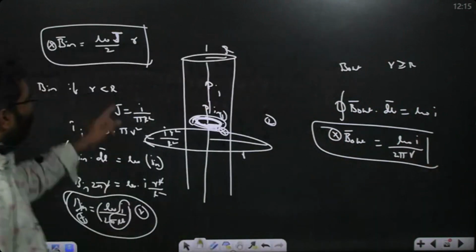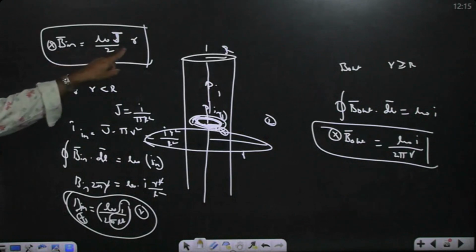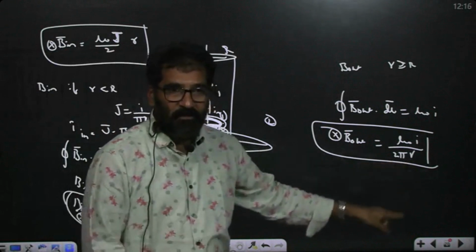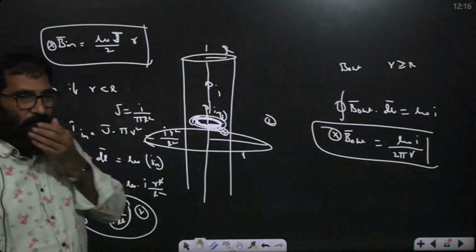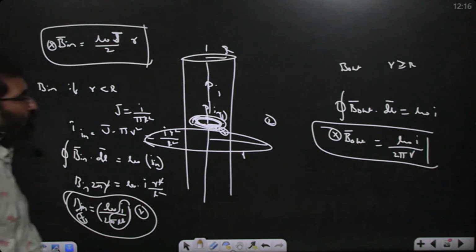So whenever the current is given, the field inside is proportional to r, outside is proportional to 1 by r. If we come to electrostatics, inside is proportional to 1 by r, outside is 1 by r square. What will the graph look like?